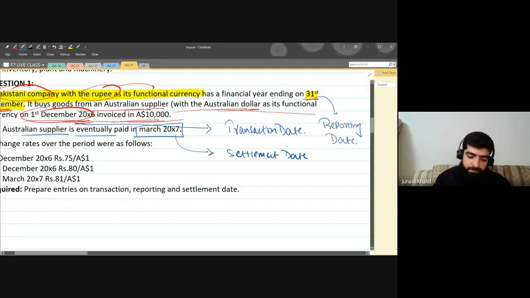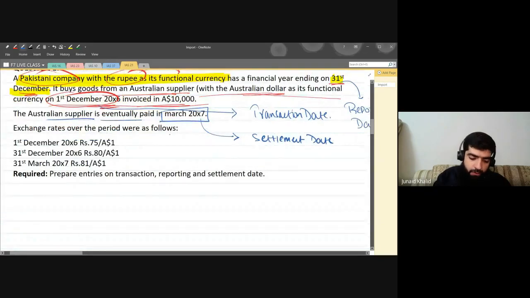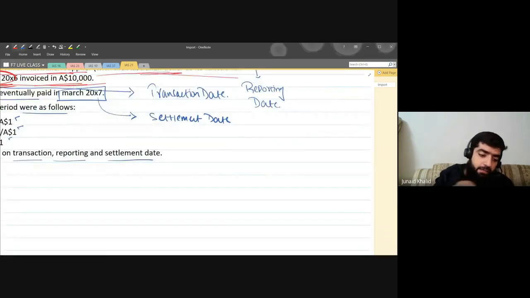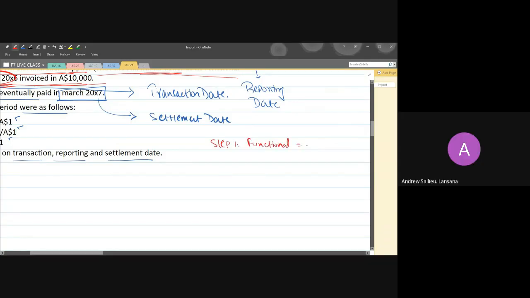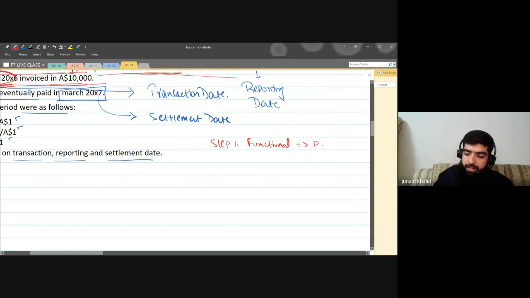Now, let's move on. Exchange rates over the period were as follows. On 1st December, we had an exchange rate of 1 Australian dollar equivalent to 75 rupees. On 31st December, 1 Australian dollar is equal to 80 rupees. And in March, 1 Australian dollar is equal to 81 rupees. What we have to do is the accounting on the transaction, reporting and settlement dates. Now, listen to me very carefully. Step number one, first we need to identify which one is the functional currency. Our functional currency is what? It's the Pakistani rupee, right?